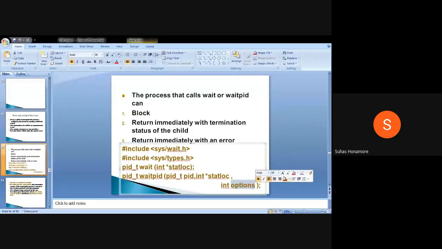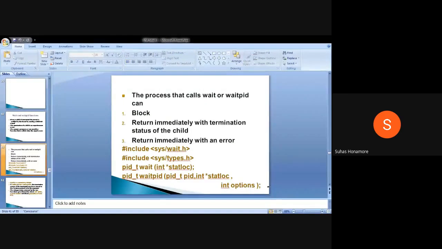You may give more than one option by combining them with OR. There are predefined macros that you can pass, and if any one of those is true, it will return.